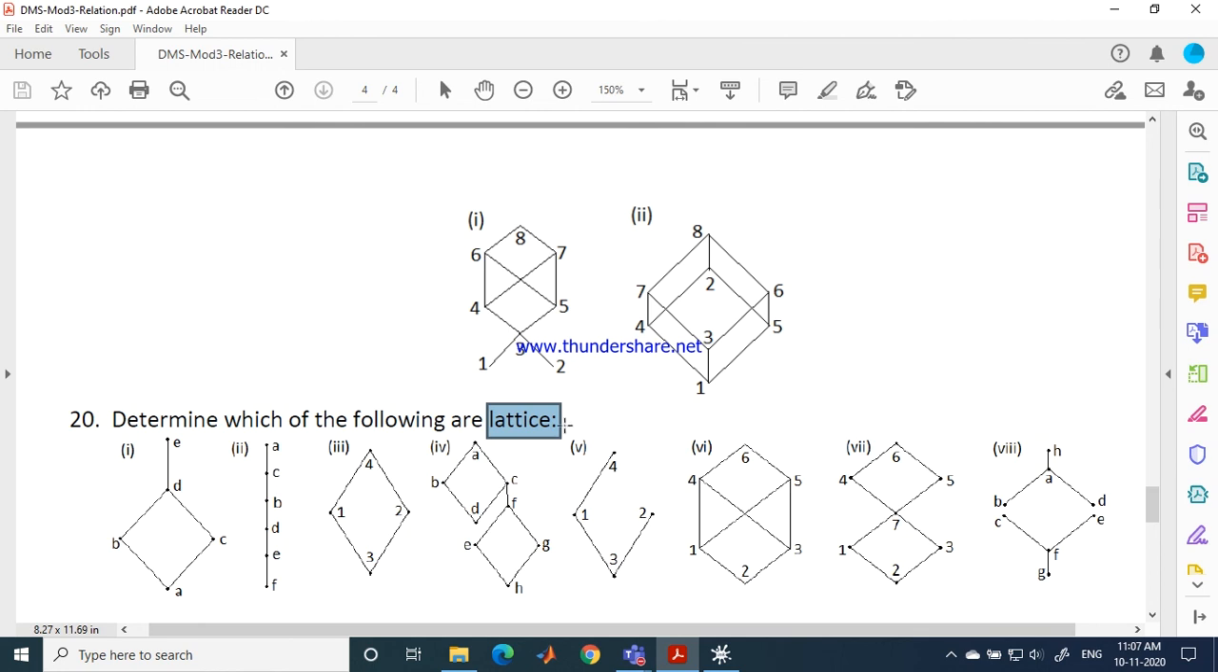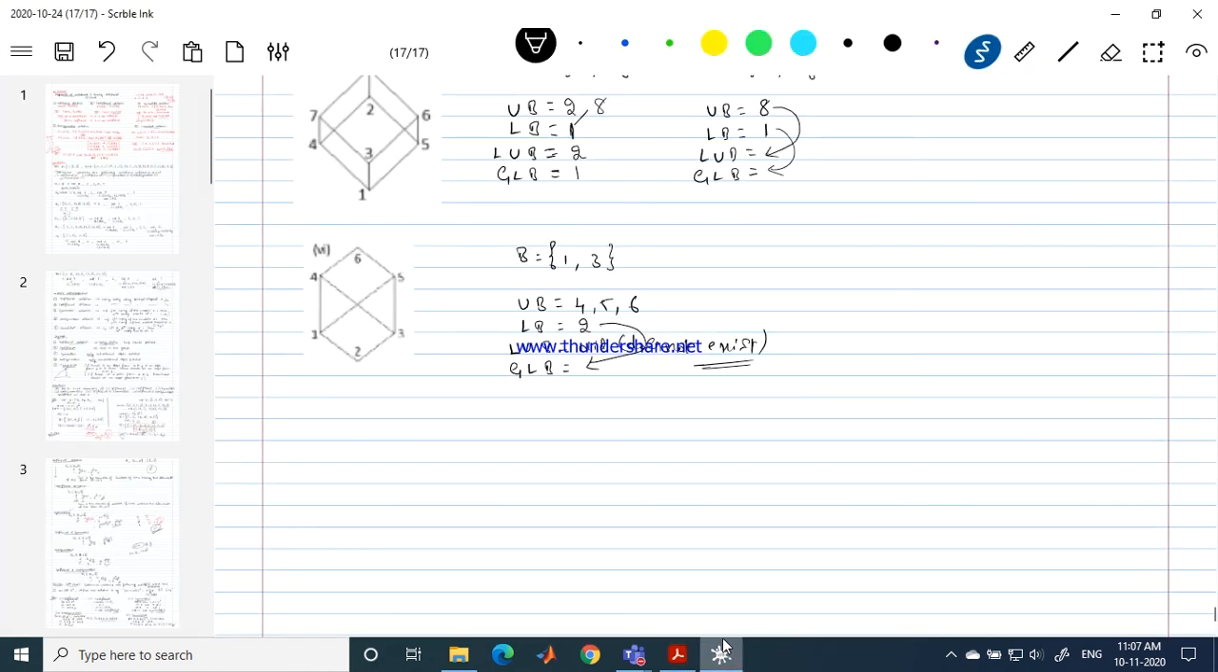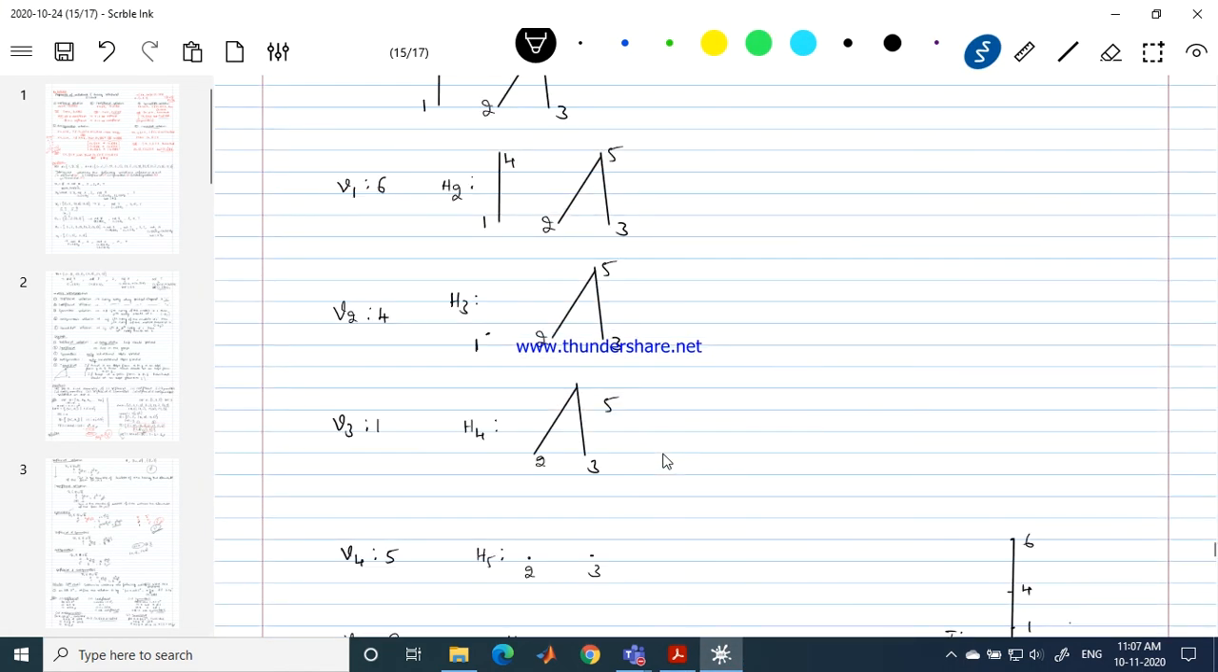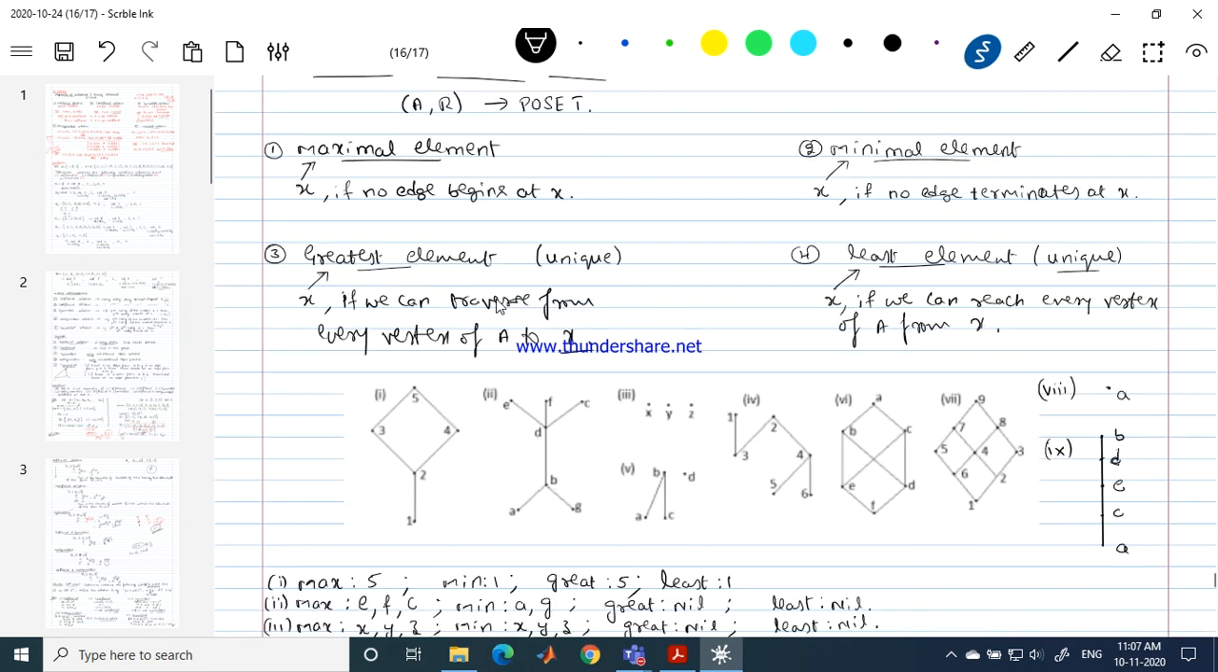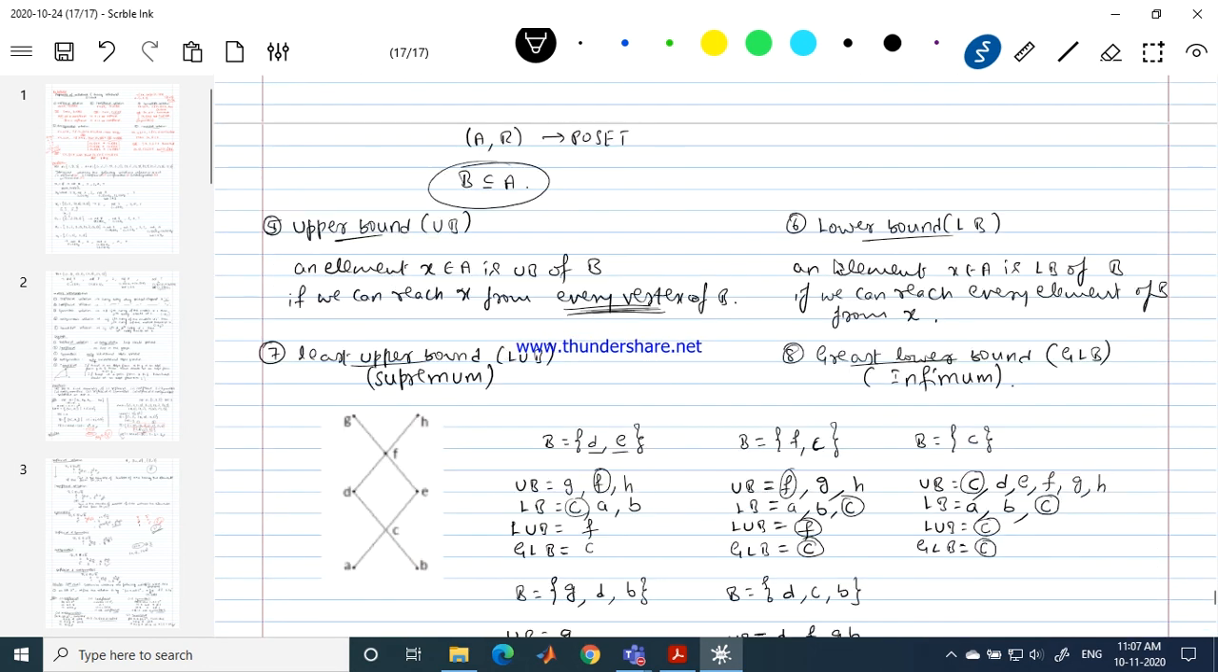But you need not worry about the definition of lattice. We just concentrate on maximal, minimal, greatest and least element. These 3 or 4 definitions are discussed with respect to the set A directly. But upper bound, lower bound, least upper bound and greatest lower bound, these 4 definitions are spoken with respect to a subset of A. So please try to fit this into your mind.